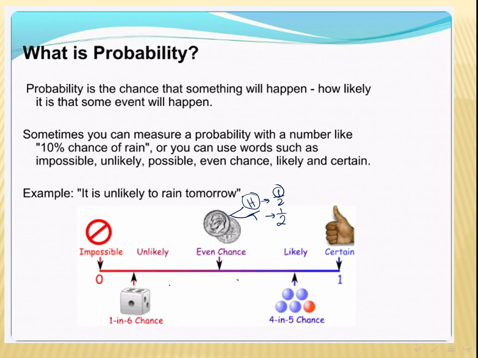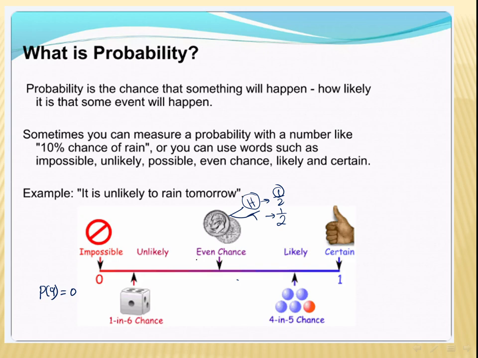Impossible, for example, if I have this standard cube, what is the probability of getting, let's say, 9? Do I have 9 within my cube? No, I have only from 1 to 6. So it's impossible to get 7, for example, or to get 9. So the probability of getting 9 is impossible, which is 0, basically, right?